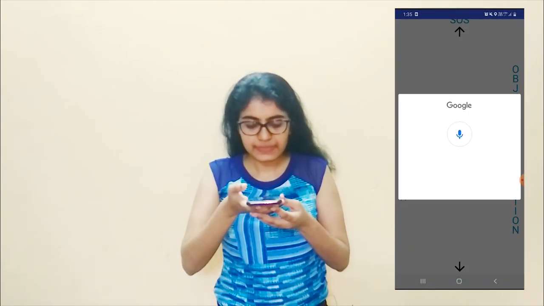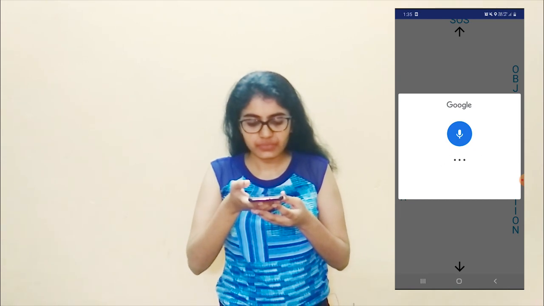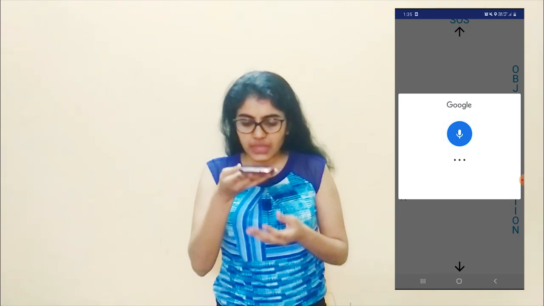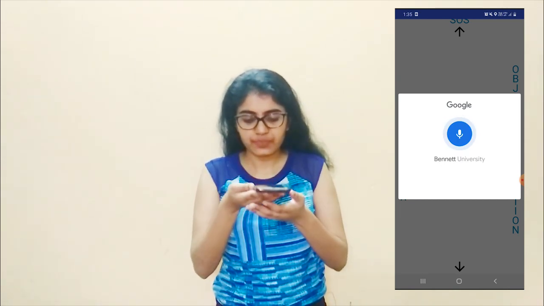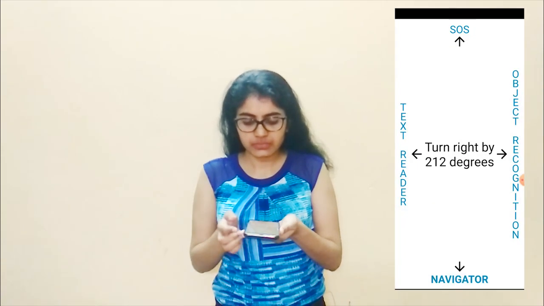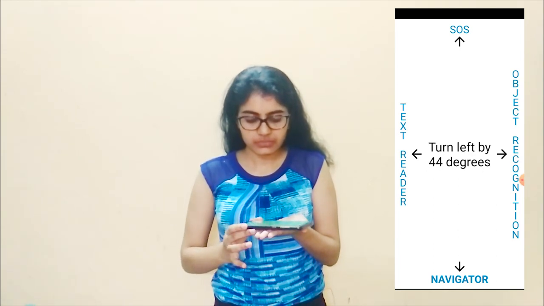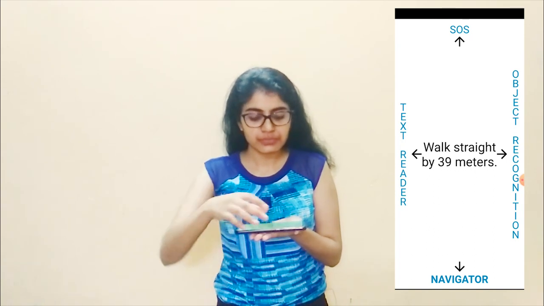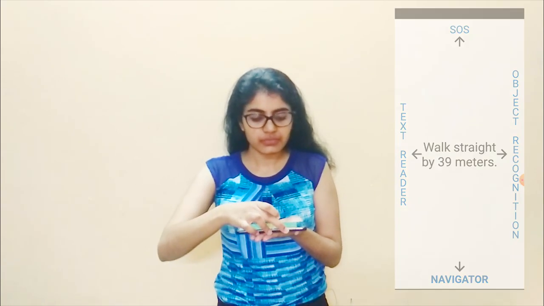Let's try the first feature of this app, the navigation system. Navigator activated. Where do you want to go? Bennett University. Turn right by 212 degrees. Turn left by 71 degrees. Turn left by 41 degrees. Walk straight by 39 meters. Walk straight by 31.